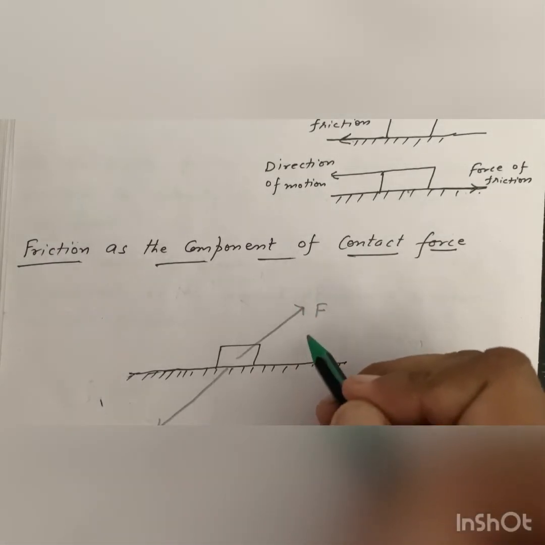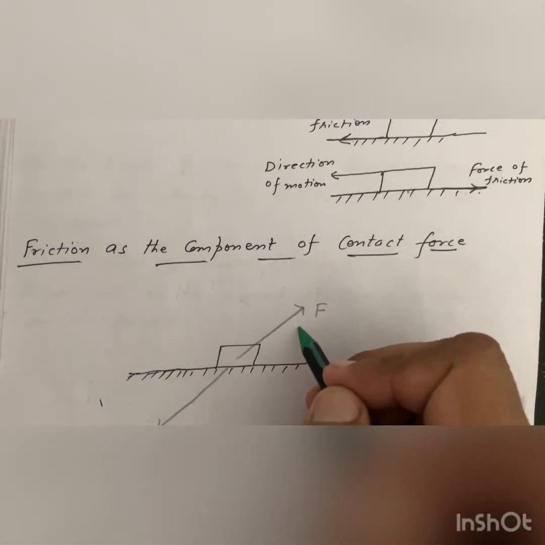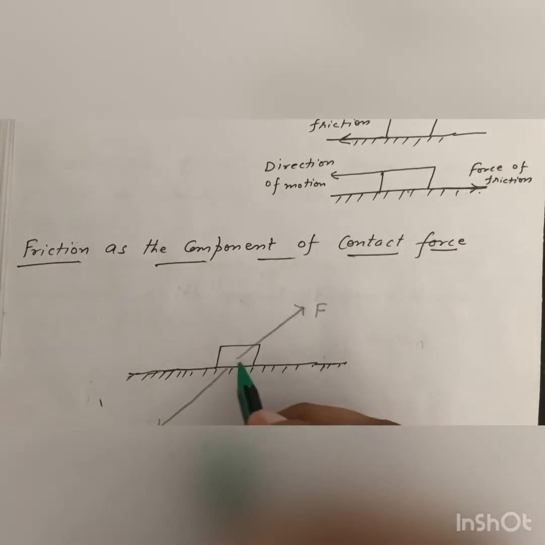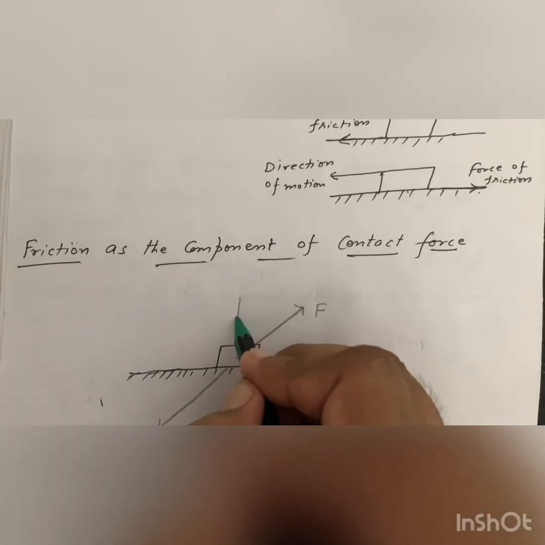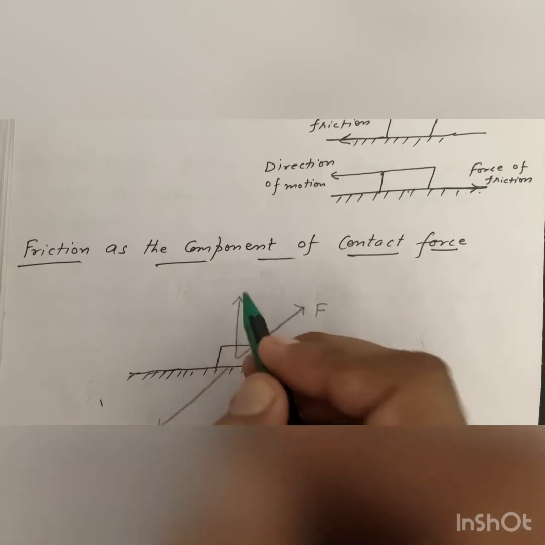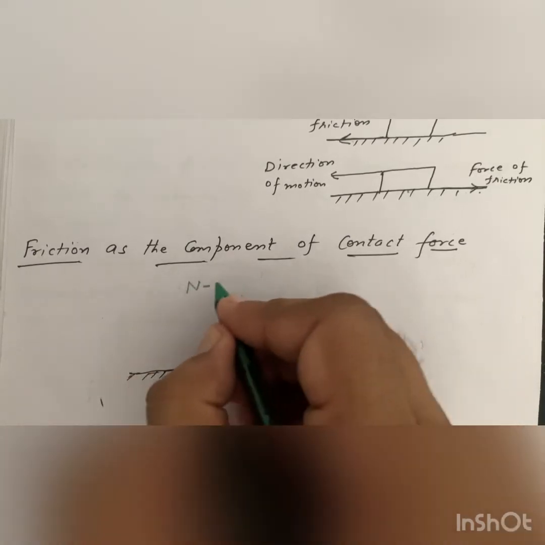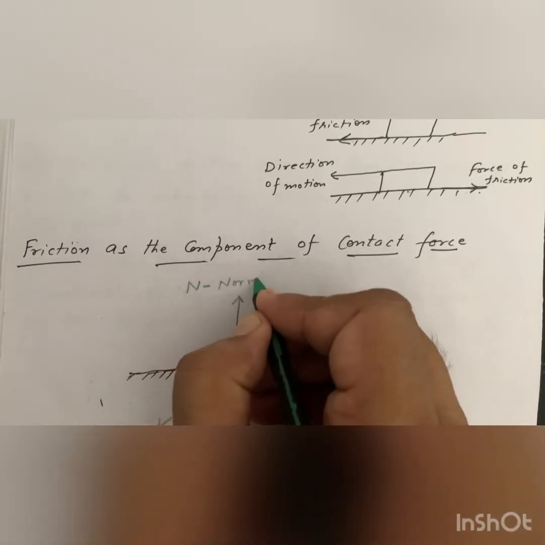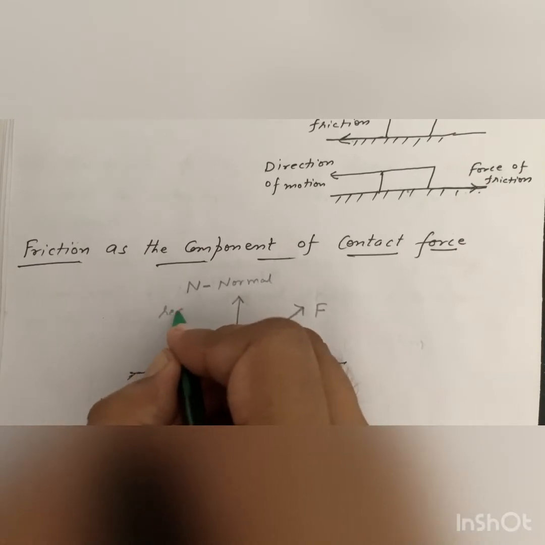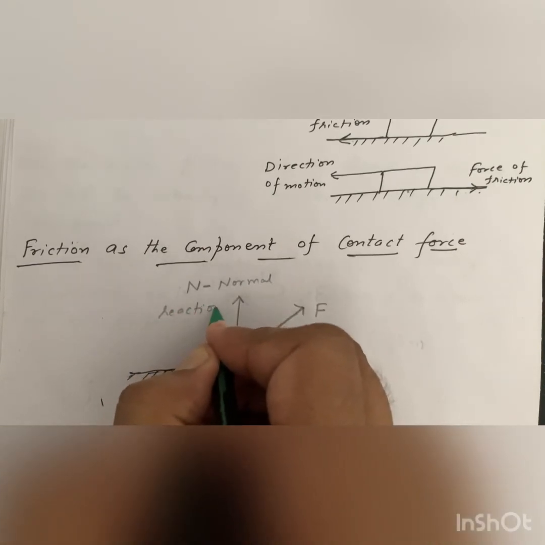The component of contact force normal to the contact surface is called normal reaction. This is the normal reaction.